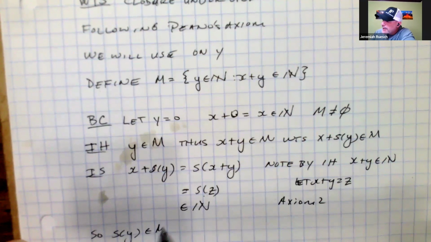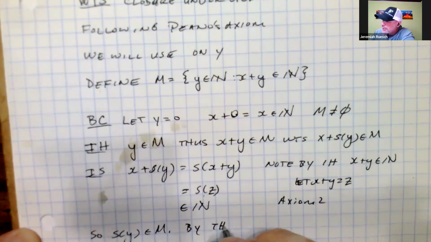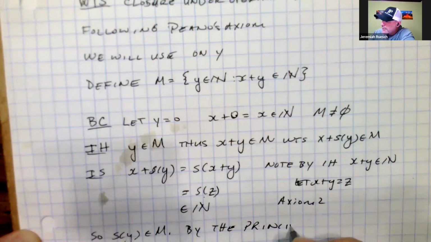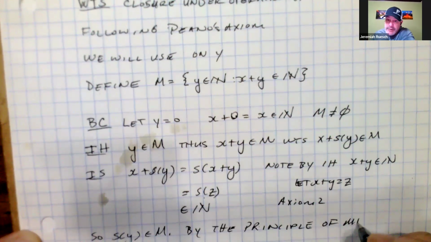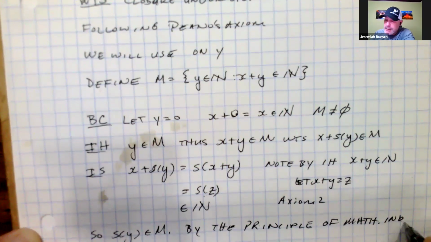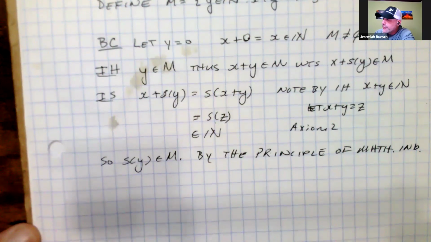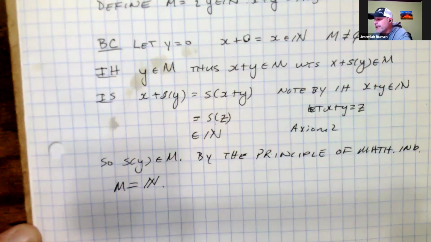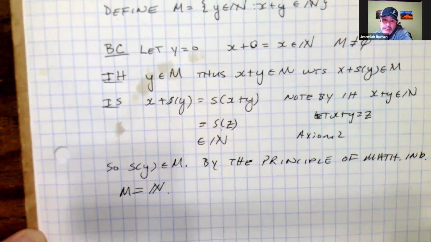By the principle of mathematical induction, the set M is identically equal to the set of natural numbers, which shows then that for all values of y in the natural numbers, the operation of addition is closed.